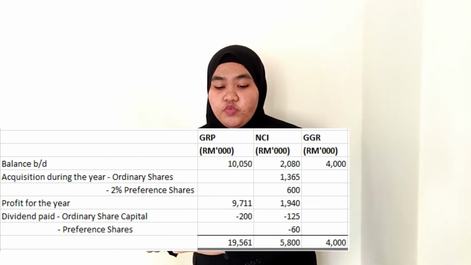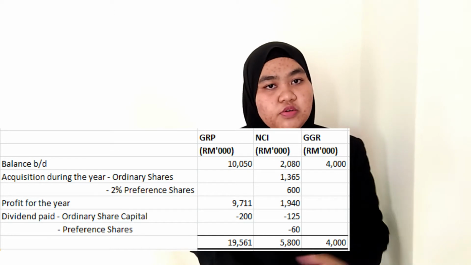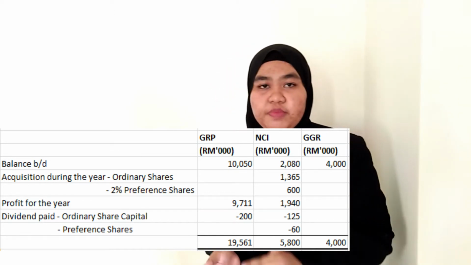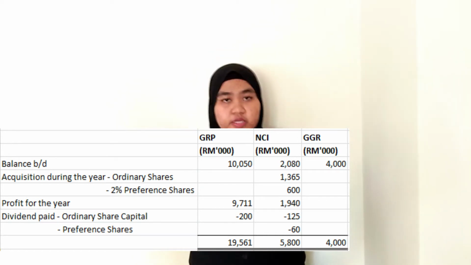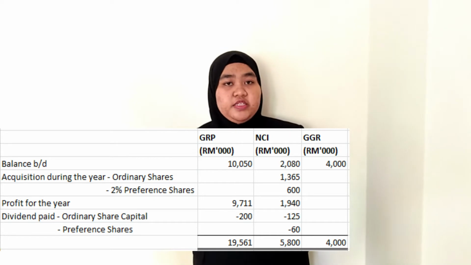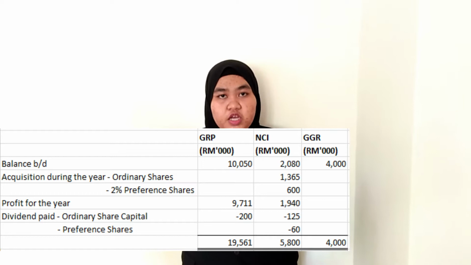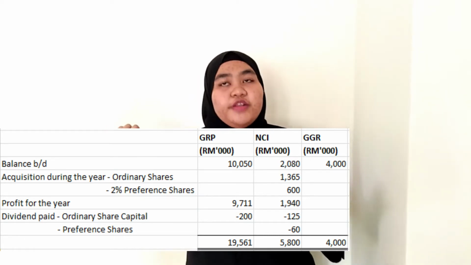And for the general reserve, we have earlier 4000 for the balance BD. There will be no adjustment in the year, so the balance CD will remain the same. The three amounts of the GRP and GR will be transferred to the statement of financial position under reserve. Alright.